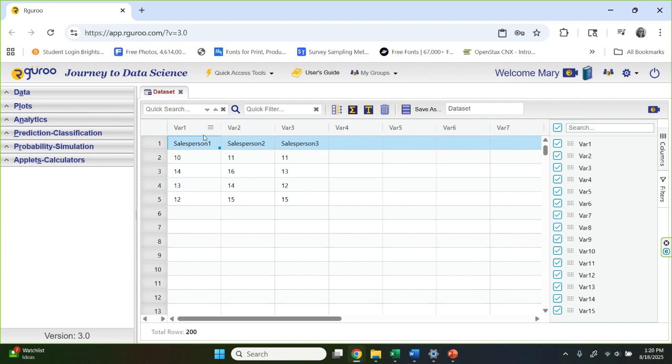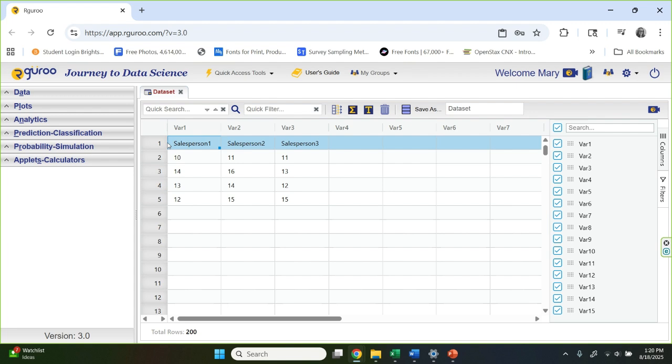So we have 3 columns, salesperson 1, salesperson 2, salesperson 3, and then the sales we saw from the prior slide. So I need to work with this data a little bit before Rguroo can analyze it for me. Most of the time taken to do this will be with just doing some data steps to make this look better. And then the analysis itself takes just a few clicks as well.